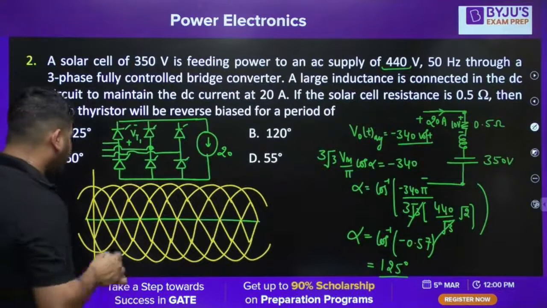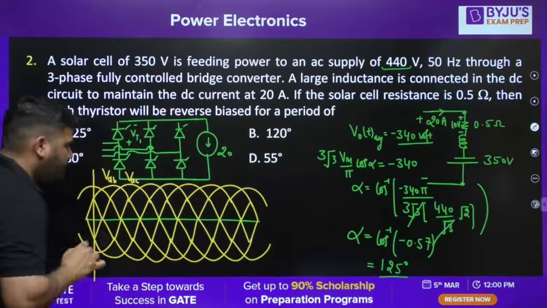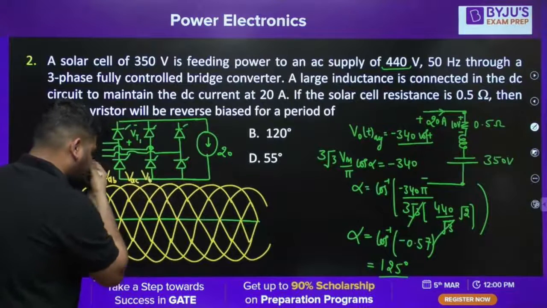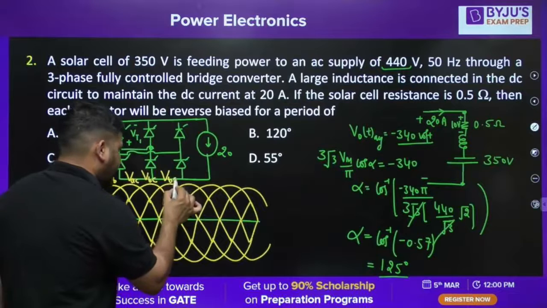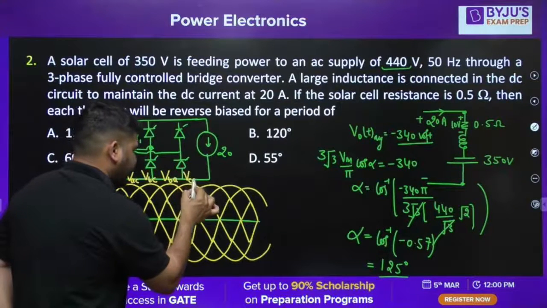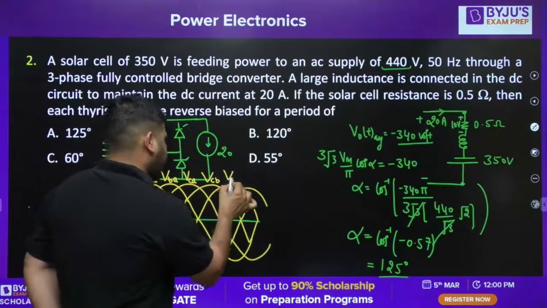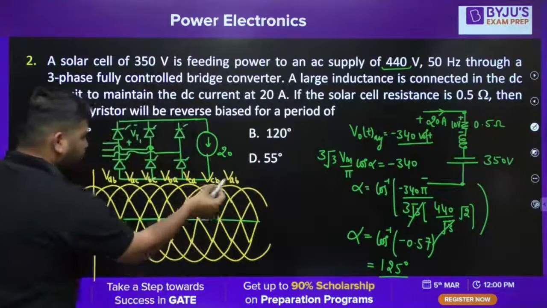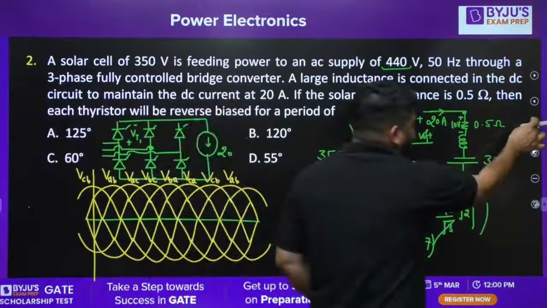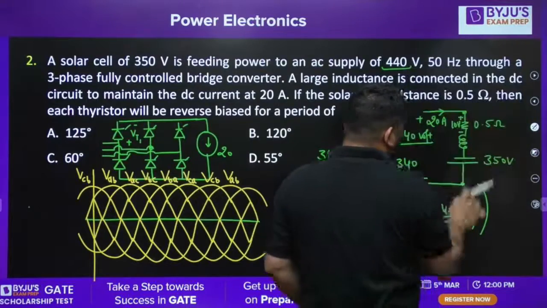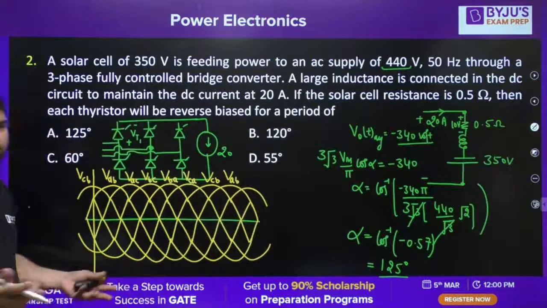Now you can see that this is VAB, this is VAC. After VAC we have VBC, then VBA, then VCA, then VCB, then VAB. So before VAB we have VCB. Now let's not take alpha as some fixed value; let's take alpha as alpha naught.